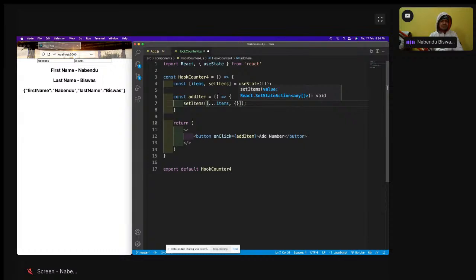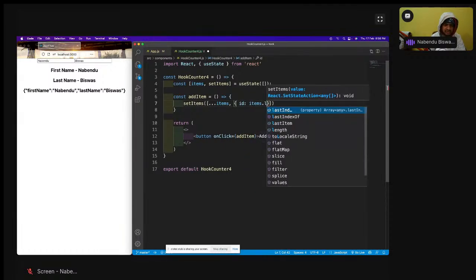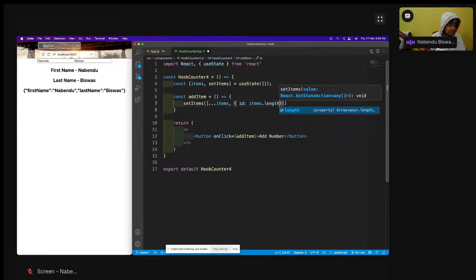What I want here is, whenever the user presses this add number, it should add an object, and that object will have an ID and a value. I will take anything random. So ID is items dot length, and value is like math dot random into 10.